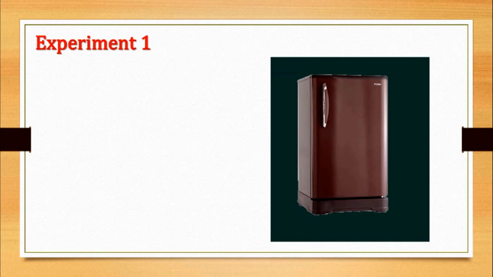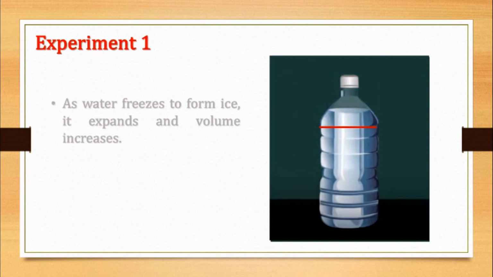Open the freezer after a couple of hours and observe. You will see that the water has changed into ice. Note the level of ice. You will find that the ice level is higher than the water level before freezing.